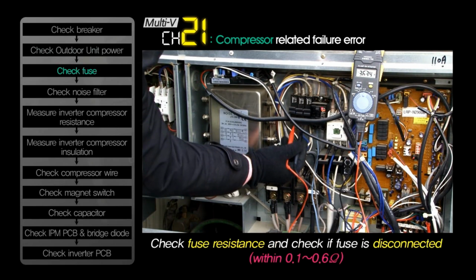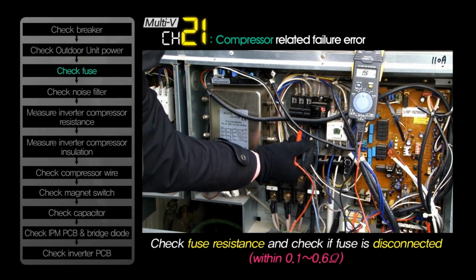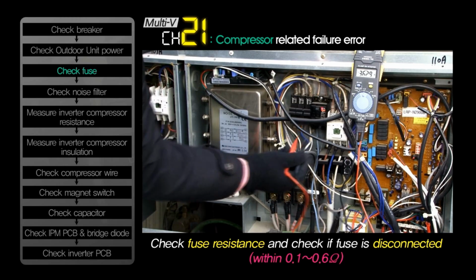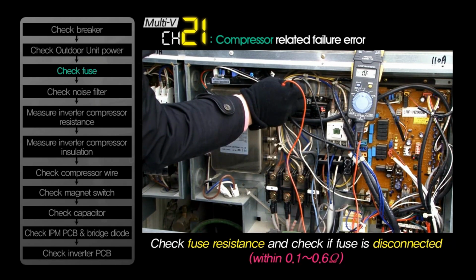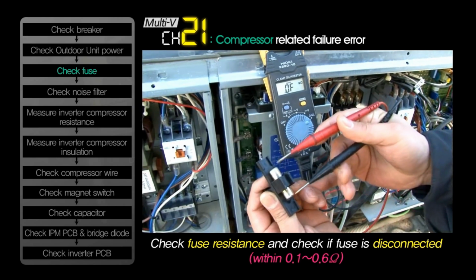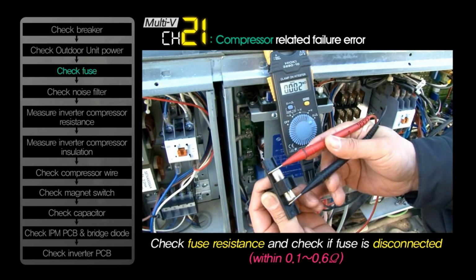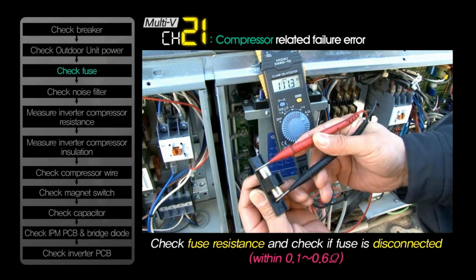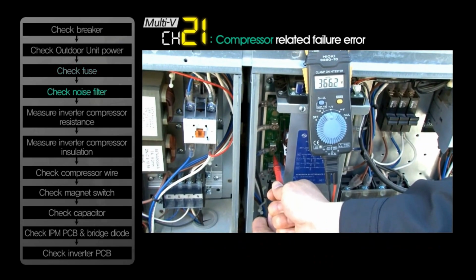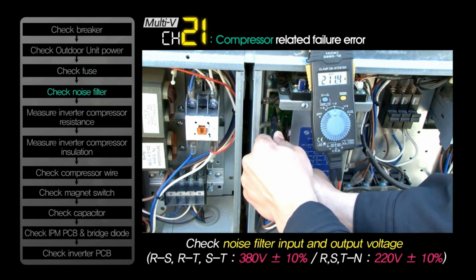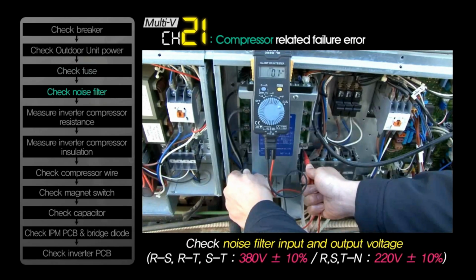For the fuse, check the fuse resistance and check if the fuse is disconnected. If there's no problem with the fuse, check the noise filter input and output voltage.